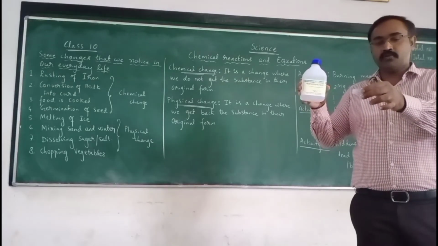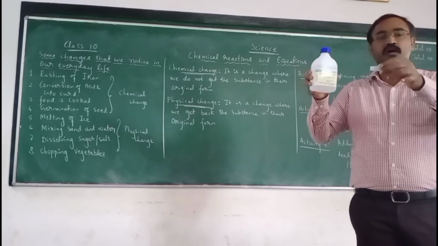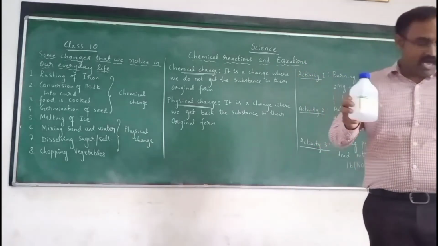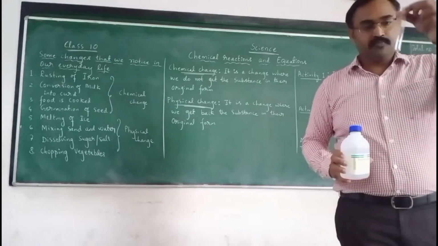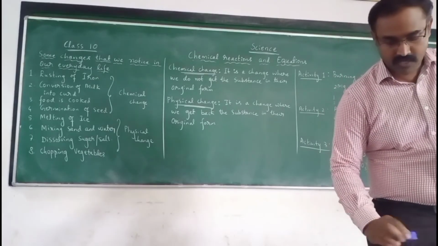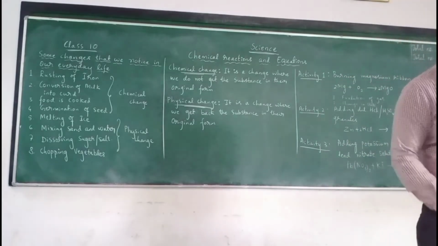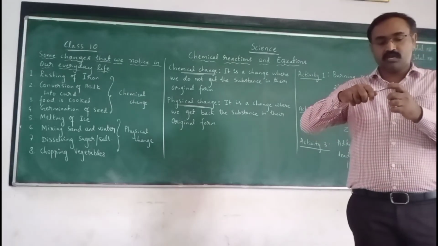Now I am going to add this dilute hydrochloric acid to the zinc granules. I have taken a small piece of zinc granules. What happens when dilute hydrochloric acid is added to zinc granules?